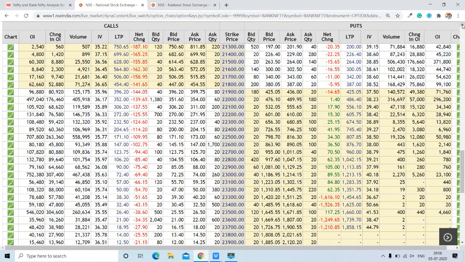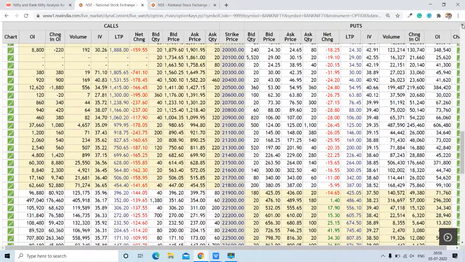Now time to find out the highest put. For that purpose, we will go through this column. Here we can see 6,06,000 contracts at 21,000. So this is going to be the highest support, followed by 3,84,000 contracts at 20,500 strike. So this is going to be the second highest support. Here you can see around 2,96,000 contracts are still open. So this is going to be an important level for it. For Bank Nifty, this can act as an immediate support. This is 21,500. This is going to be the immediate support.